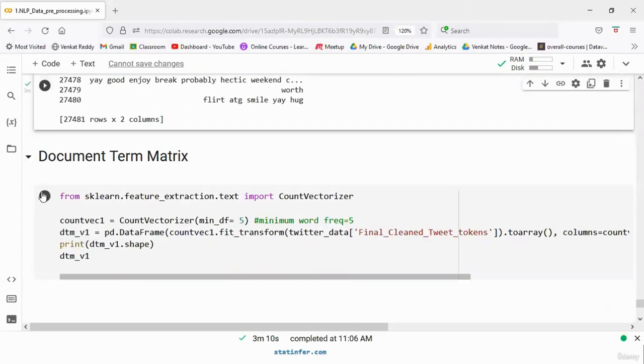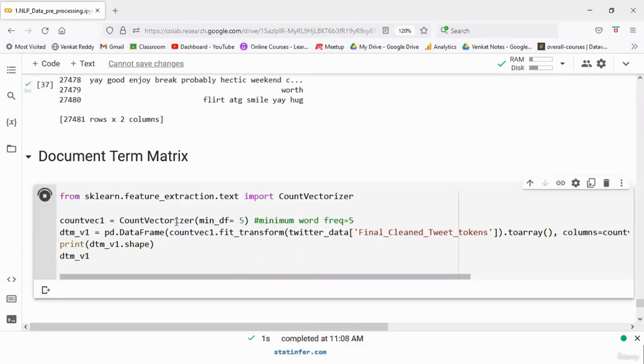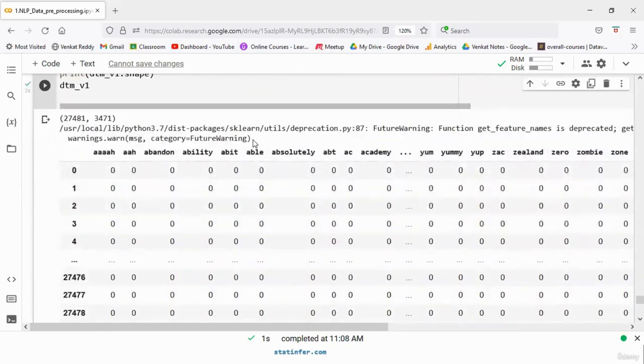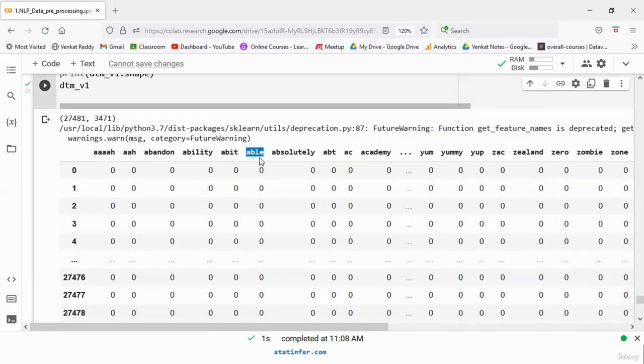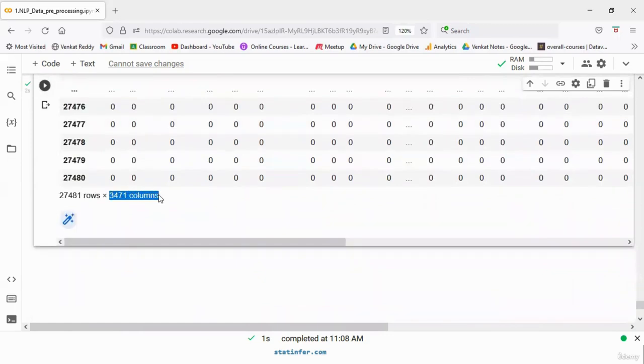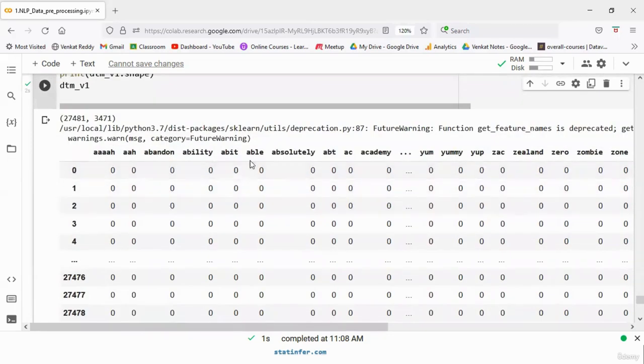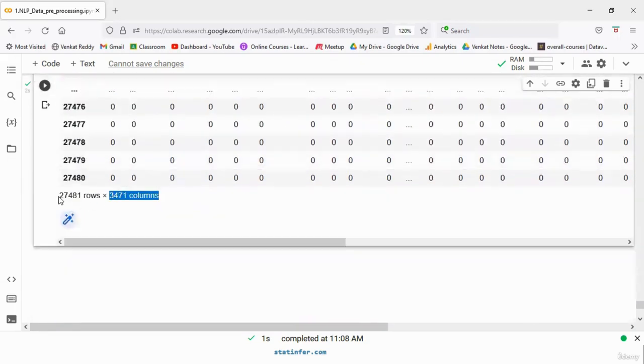Okay. So once again, the code is to take the words that appear a minimum of 5 times using this CountVectorizer. Looks like there's a warning in future that we'll see later. So these are the words. If a word is appearing in this matrix, it means it has appeared a minimum of 5 times overall in the whole corpus of 27,000 tweets. Since the data is printing only the first 5 rows and last 5 rows, it is natural that you will have so many zeros. There is a lot of sparsity in it. But there are 3,471 distinct words that have appeared a minimum of 5 times overall. The document term matrix has 27,481 rows, those many tweets, and 3,471 columns, those many distinct words.